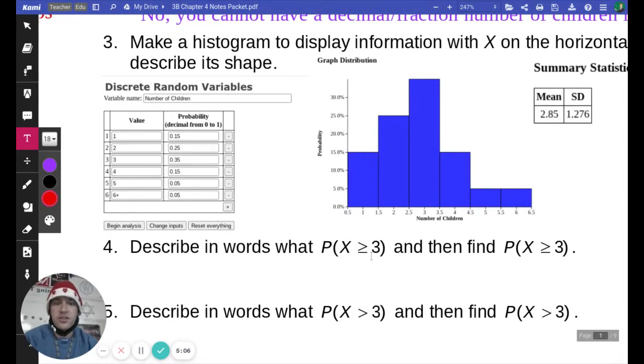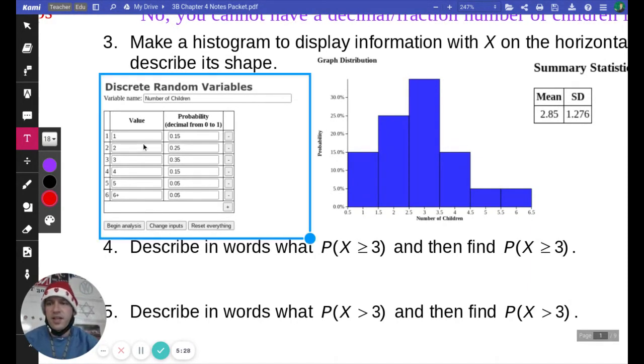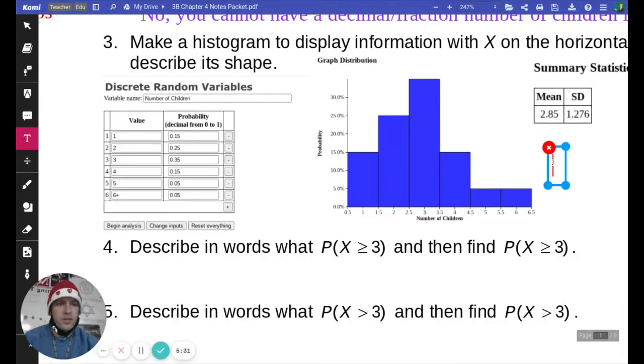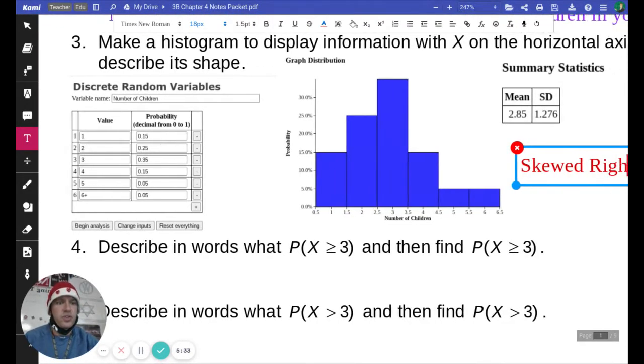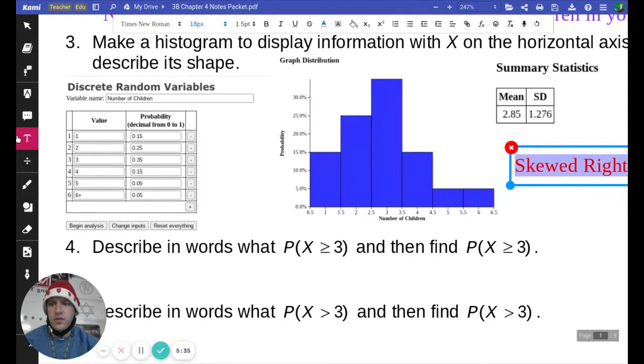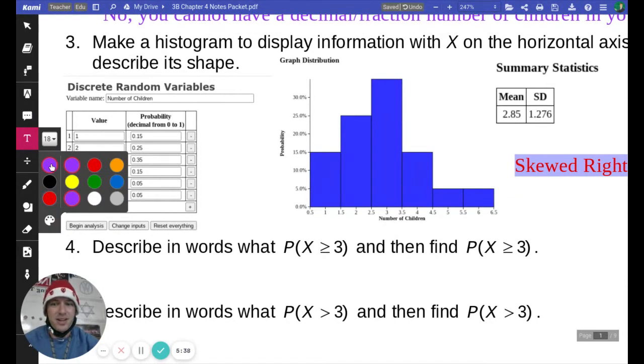So it does ask us to describe its shape. We're trying to see if it's normal, where it goes up and then comes back down, and it's symmetric on both sides, so normal distribution or symmetric, or if our data is skewed one way or the other. And we can say this is kind of decently symmetrical, but it looks like there's more data on the left. So probably the best response for this graph would be skewed to the right, where there's all that extra data, but it's not a lot to the right, pulling it over there.